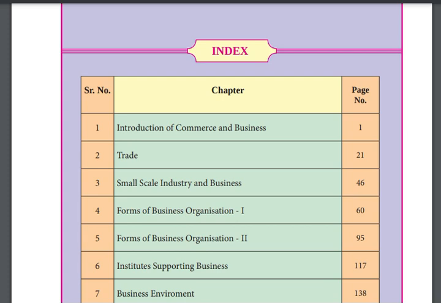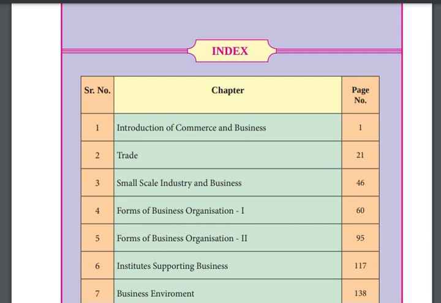Basically, I'm from a commerce background only, and after 12th, I did my mass communication, which is a self-financed professional course. But I will try my best to explain, and the main motto is understanding a particular subject in an easy manner.